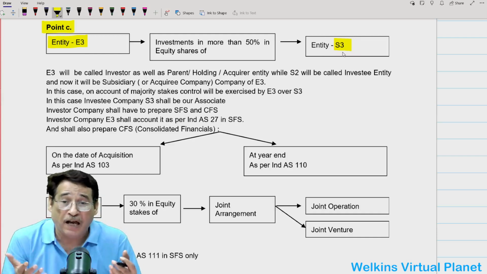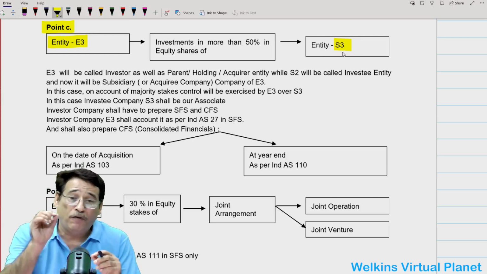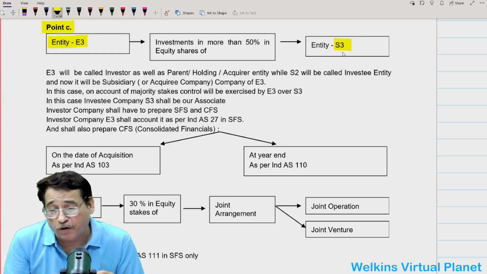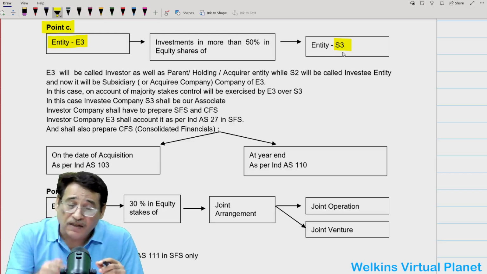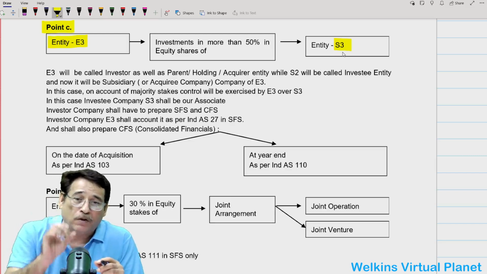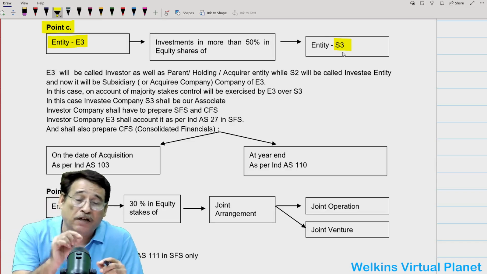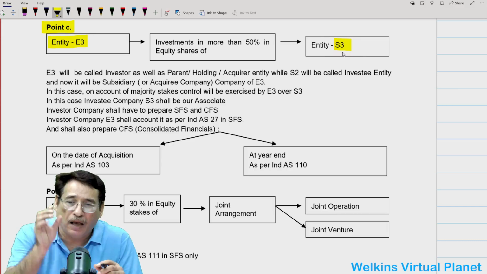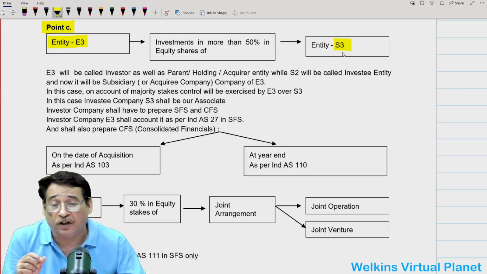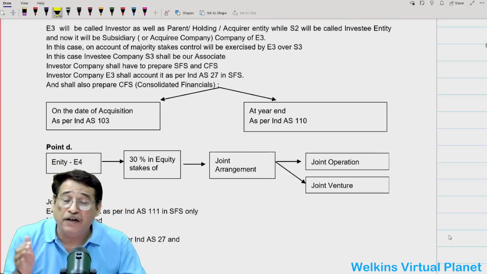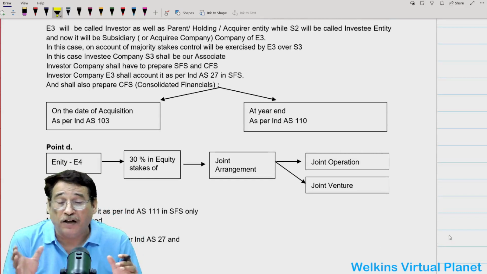And this time you will have to prepare the consolidated financial statement. However, here you have to keep an extra eye, which I am going to let you know now. This time the parent company will prepare the consolidated financial statement, one, on the date of acquisition as per Ind AS 103. And secondly, at the end of the year and subsequent year ends in the light of Ind AS 110.